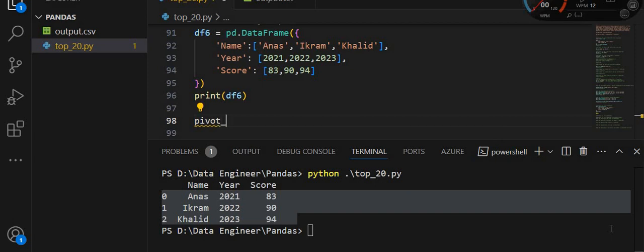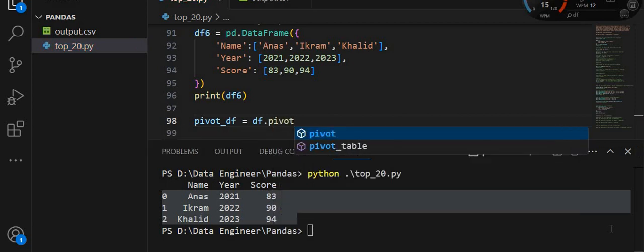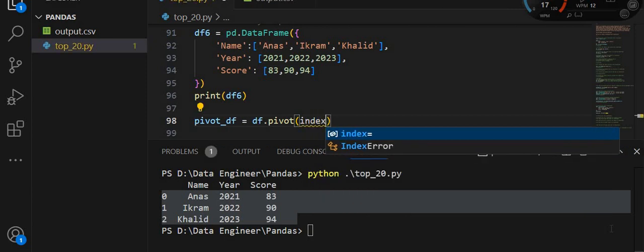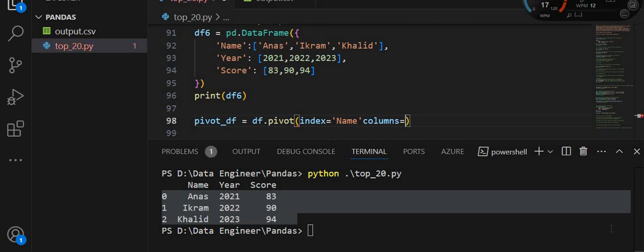The pivoted data frame is df.pivot, index is equal to name, and columns is equal to year, and the values will be score.